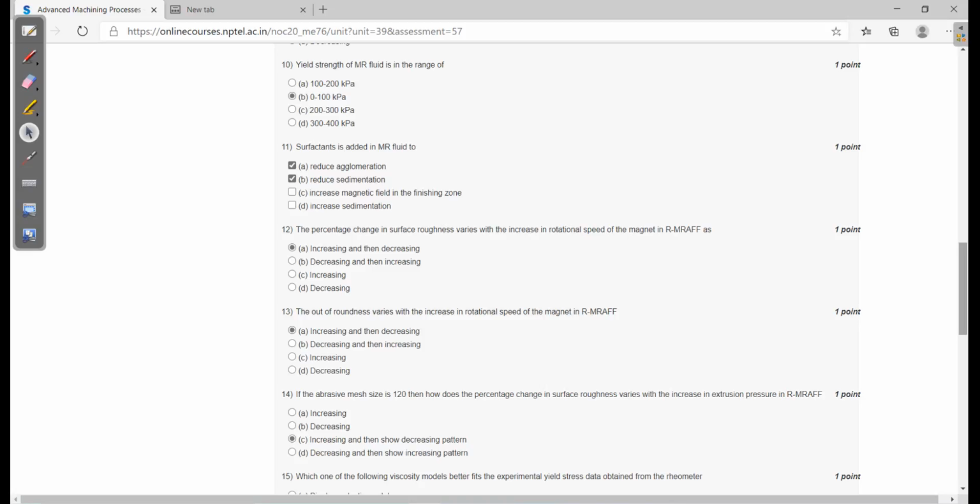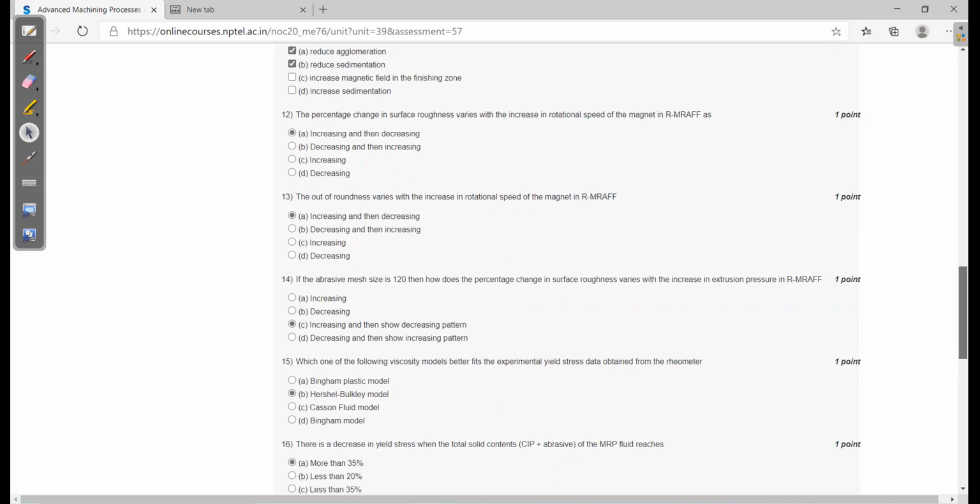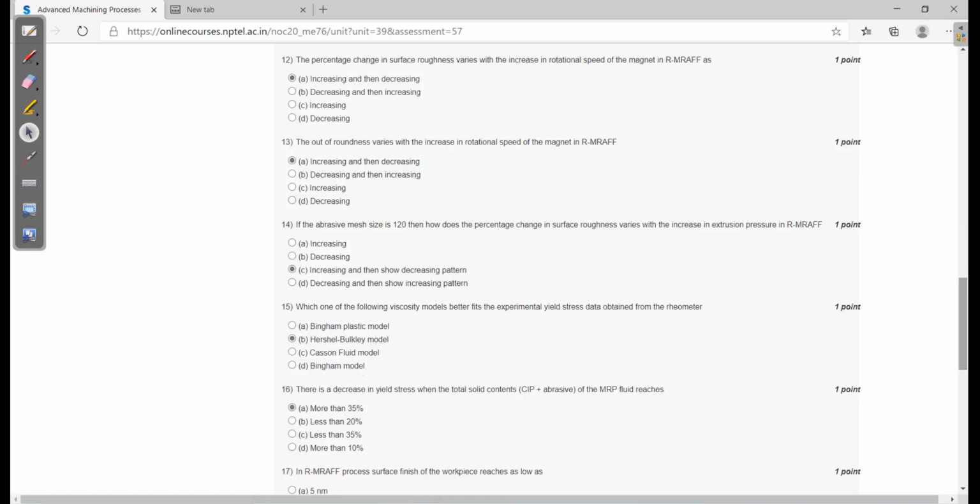Twelfth: the percentage change in surface roughness varies with the increase in rotational speed of the magnet in R-MRAFF as increasing and then decreasing. Answer is right. And 13th question: the out-of-roundness varies with the increase in rotational speed of the magnet in R-MRAFF as increasing and then decreasing.